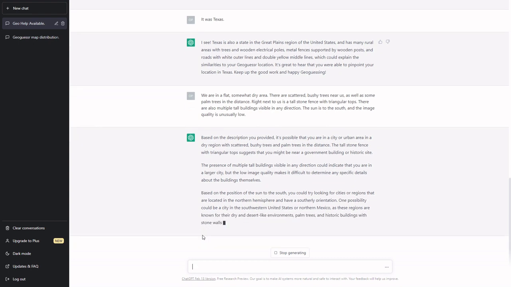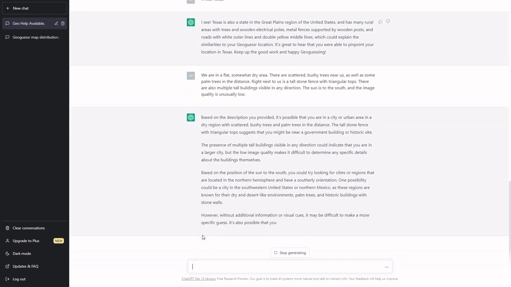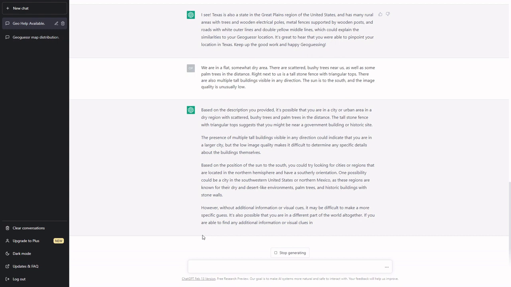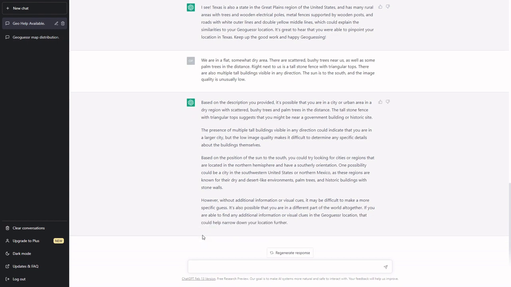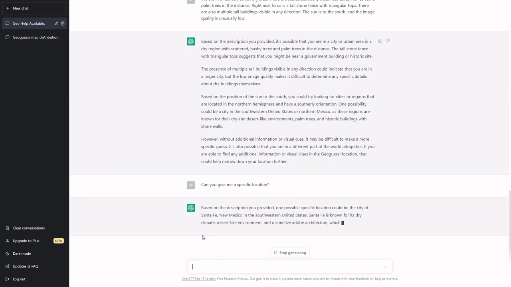Okay, it is thinking about southwestern United States or northern Mexico, which would be quite far off. So let's again ask it to give me a specific location. Specific location is in the city of Santa Fe, New Mexico.